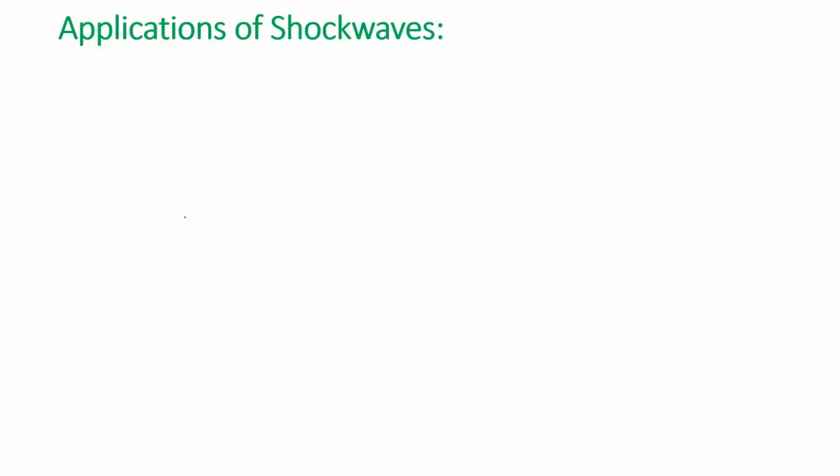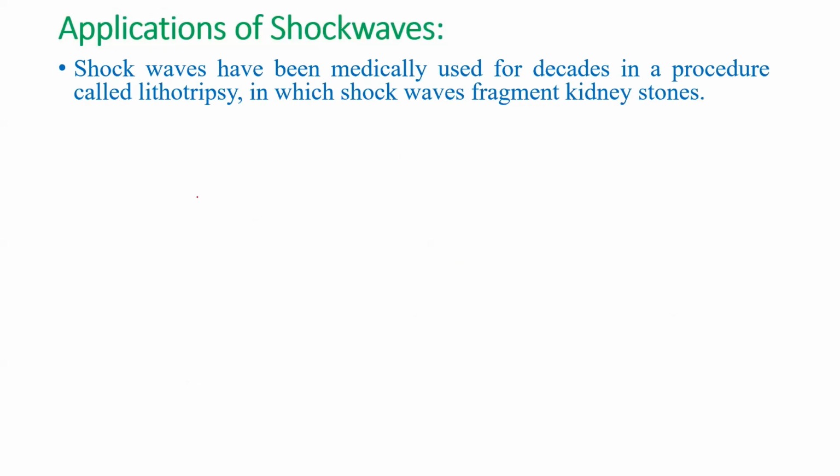One application in the medical field is lithotripsy. What is lithotripsy? Because of accumulation of calcium or minerals in the kidneys of human beings, stones are formed. Most human beings are facing this problem, kidney stones. If the stone size is less than 5 mm, it will come out through the urinary tract system, no problem.